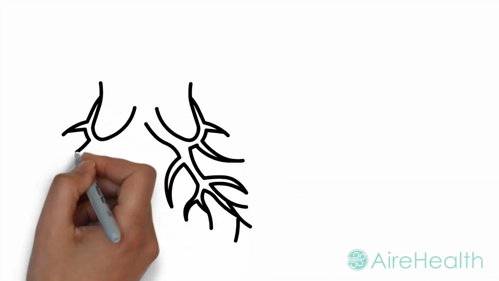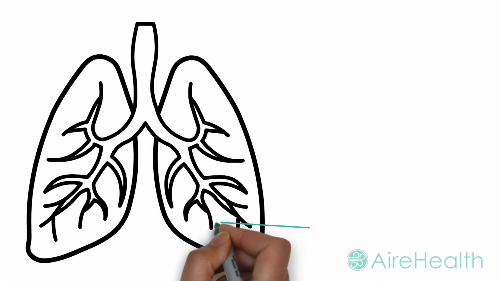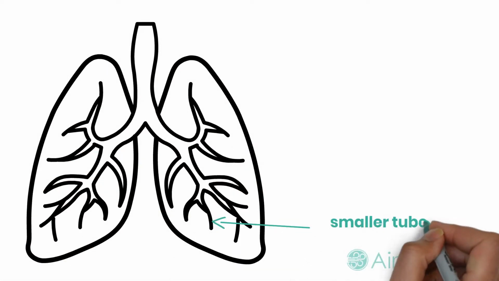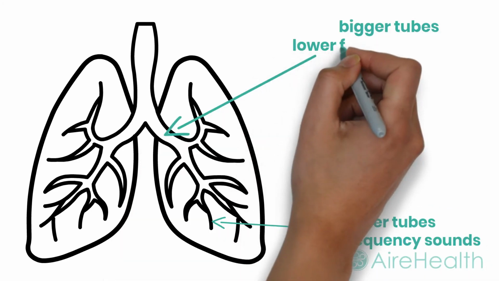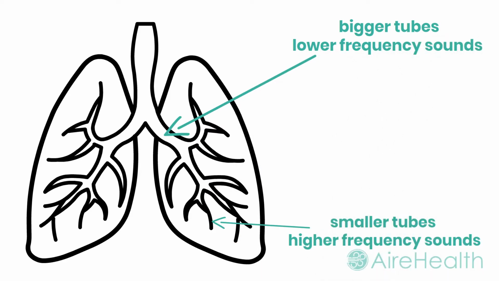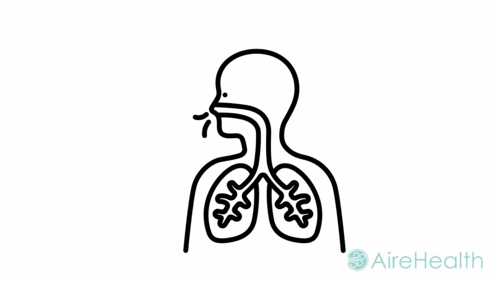In our lungs, the airway branches many times, each branch being smaller than its parent. Like a pipe organ, the smaller tubes produce higher frequency sounds, while the bigger tubes produce lower frequencies. By knowing the frequency behind an abnormal sound, we can identify the area of the lung it originates.